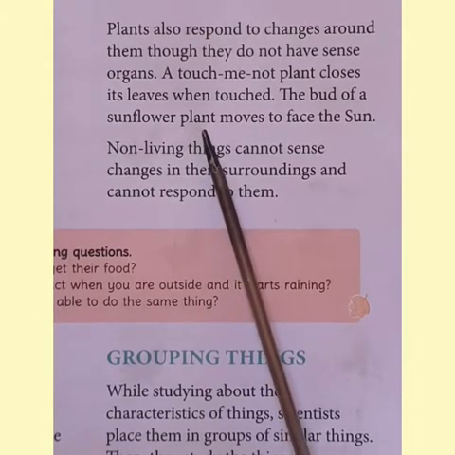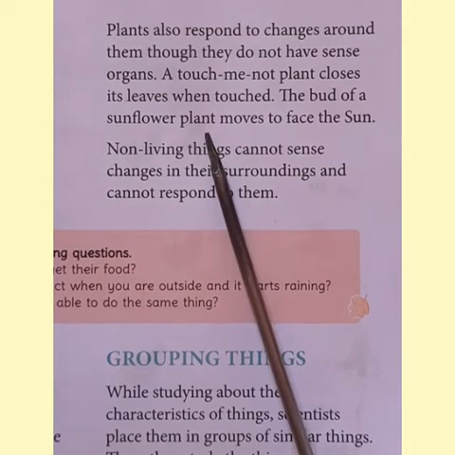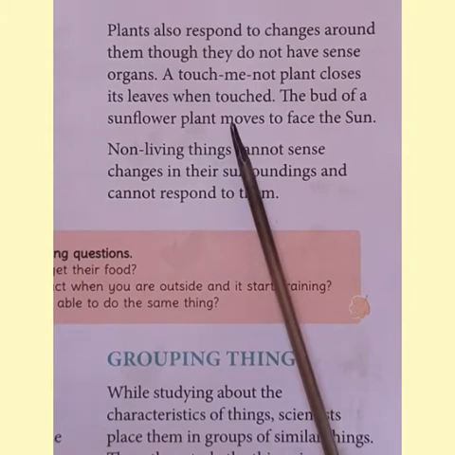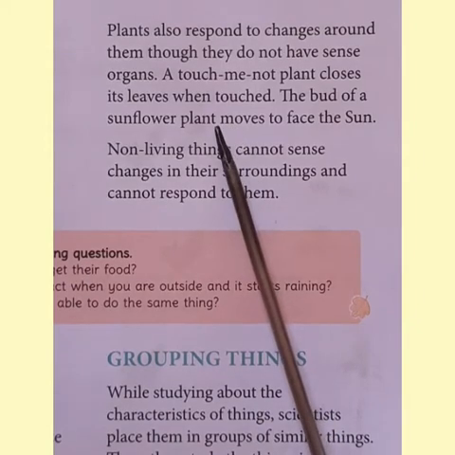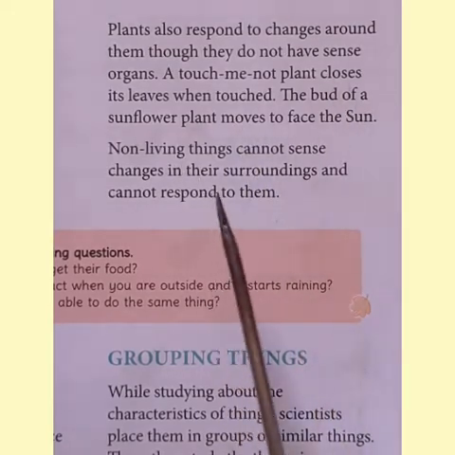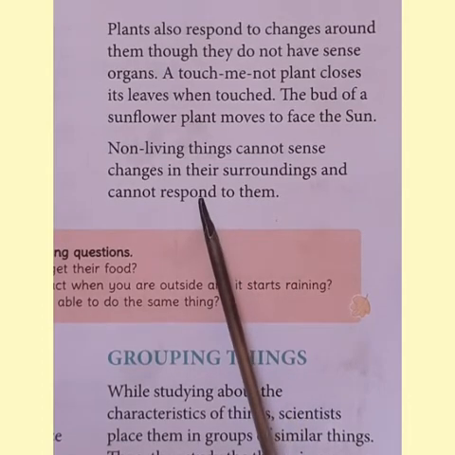The garden plants in your house always face towards the sunlight. Yes, if you have indoor plants in your house, they face towards the sunlight, isn't it, children? Of course. So, all these are the responses to the surroundings changes by the plants. Whereas non-living things cannot sense changes in their surroundings and cannot respond to them.